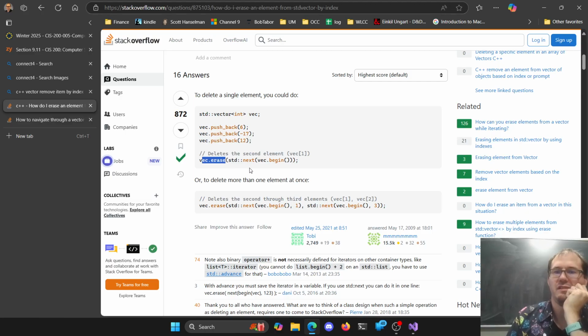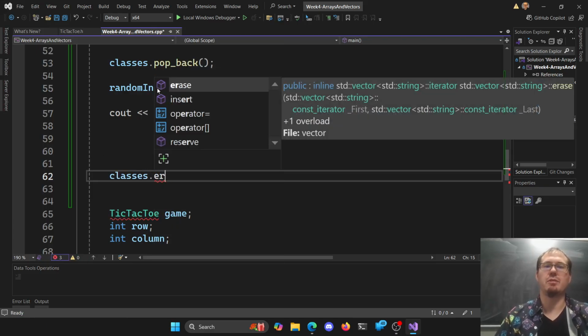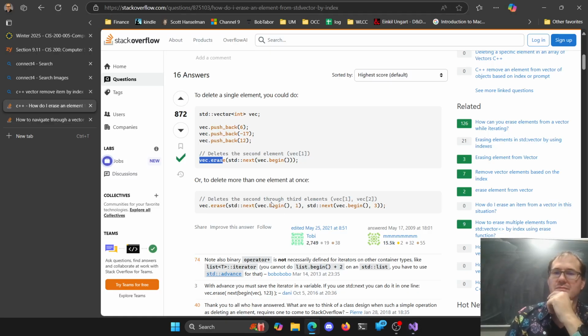So there's an erase function here. If you looked at vectors, you're like, oh hey, classes dot erase. I should be able to erase something here. Well, what do you have to erase? It wants an iterator. And before we looked at these iterator things, you're probably like, I don't know what this is. I still barely understand what it is. That's okay. Don't worry about it. We're practicing. So what do you want to erase?